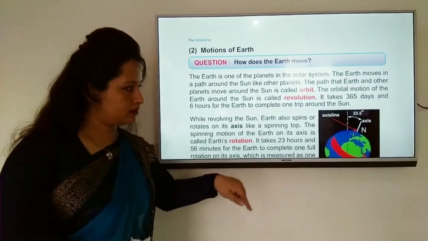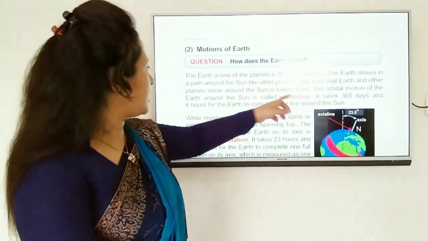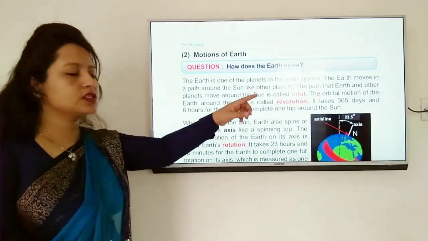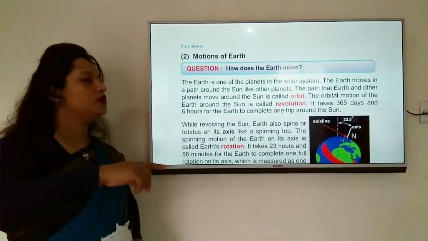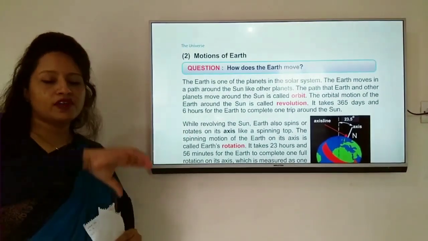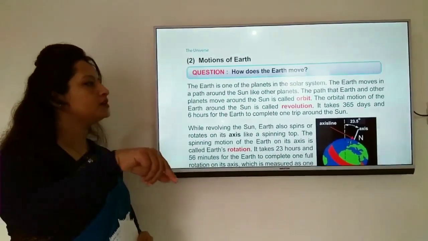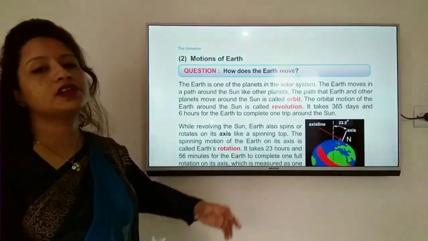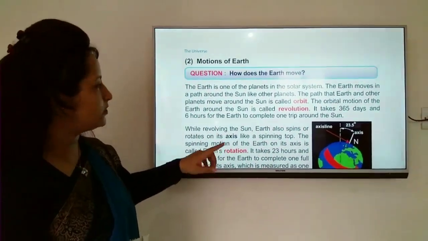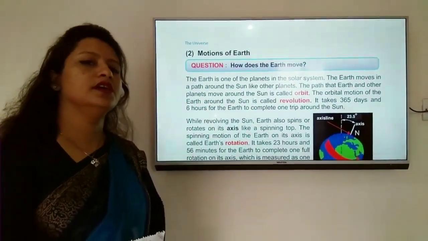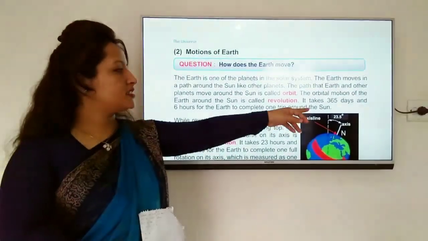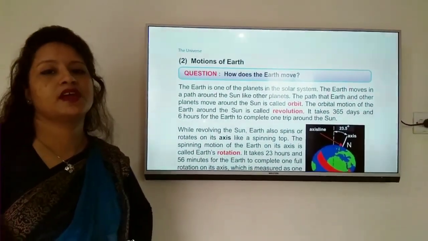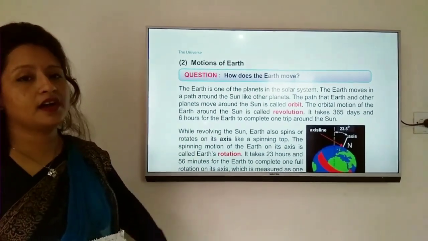The path that Earth and other planets move around the sun is called orbit. The orbital motion of the Earth around the sun is called revolution. It takes 365 days and 6 hours for the Earth to complete one trip around the sun. This is called a year.